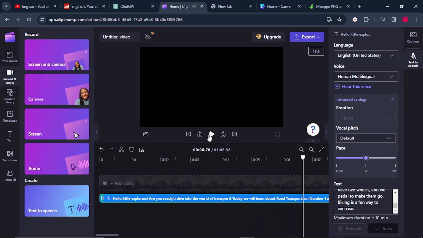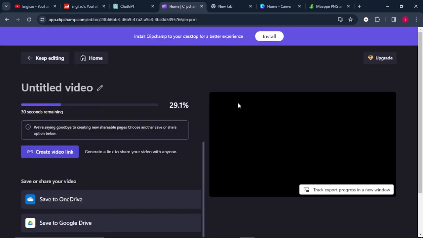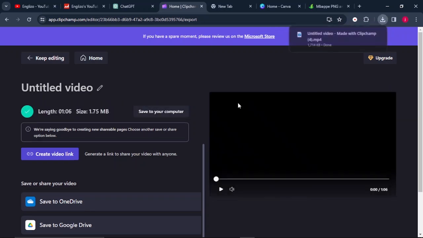This is very amazing. What you have to do from there is to come here where it says export, and you can select any export format. I know it's in MP4, but don't worry, we have a way we're going to sort this out. You can select any format that you prefer. I will just select this one. The advantage of using Clipchamp is that it gives you a limit of up to 10 minutes per video, which contains a lot of characters, unlike other softwares which will give you a limit of 1,000 characters, which may not even result to 10 minutes.